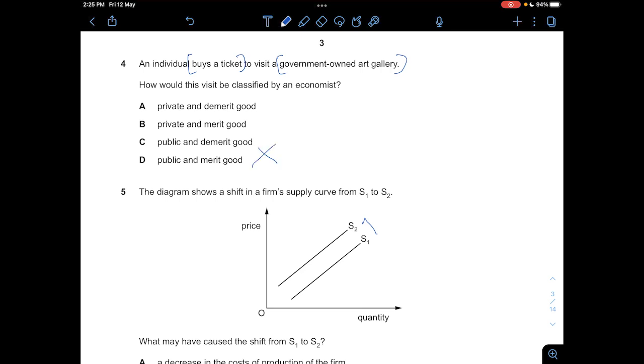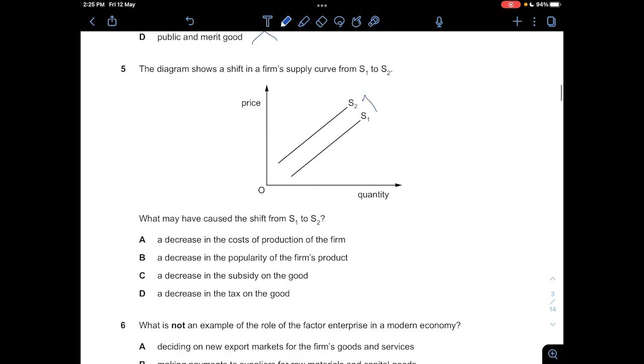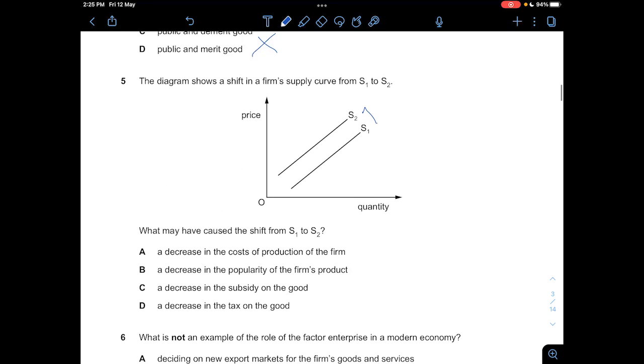If you look at A and B, A says that it's a private and demerit good. So this is not a demerit good because it is owned by the government. The government itself is owning this property. So A is not correct. Answer is B.